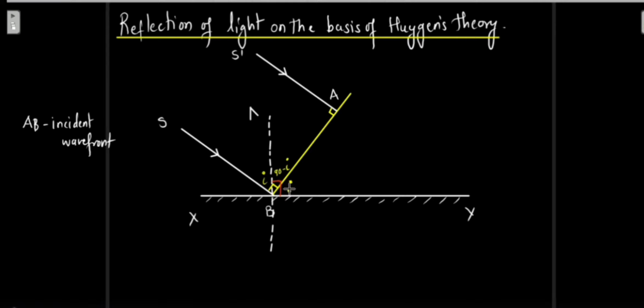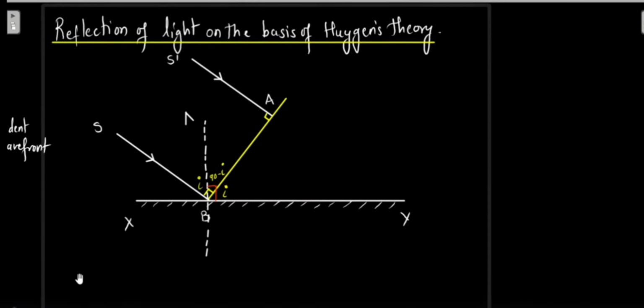Okay. So by now we have seen that this ray S has reached the point B. This is already incident on the XY. So now this is ready to get reflected. And ray S dash has reached point A till now. It has not reached our reflecting surface as yet.